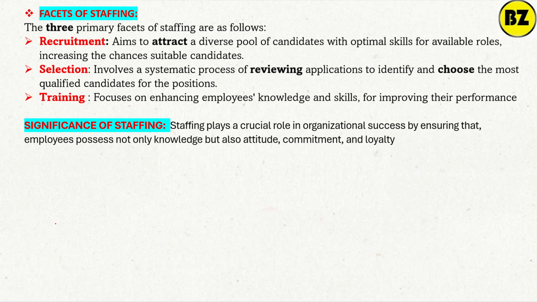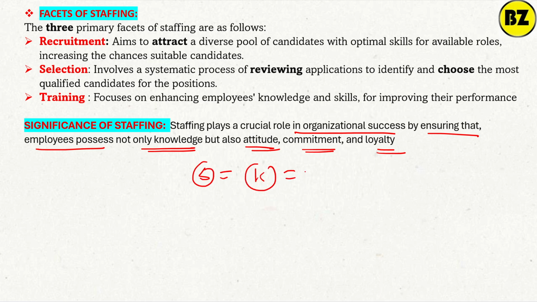What is the significance of staffing? Staffing plays a crucial role in organizational success by ensuring that the employees possess not only the knowledge but also the attitude, commitment, and loyalty. Staffing means we have to deal with the staff, who will have knowledge along with the attitude, proper commitment to the work, and loyalty to the organization. These are also important.